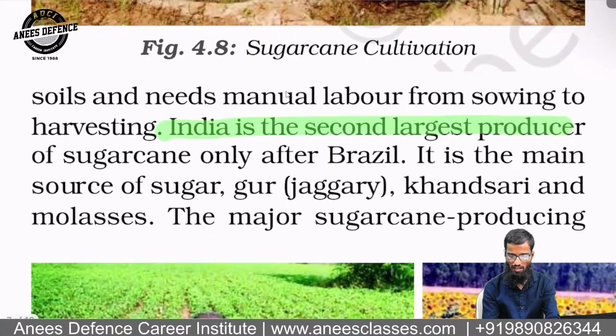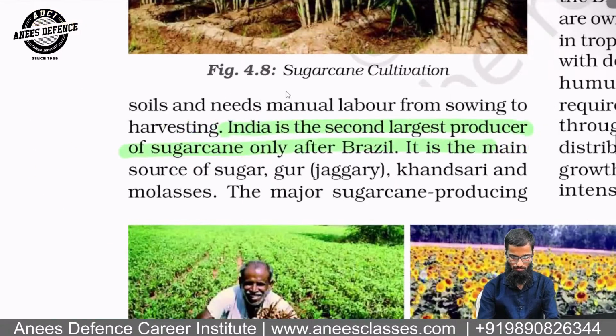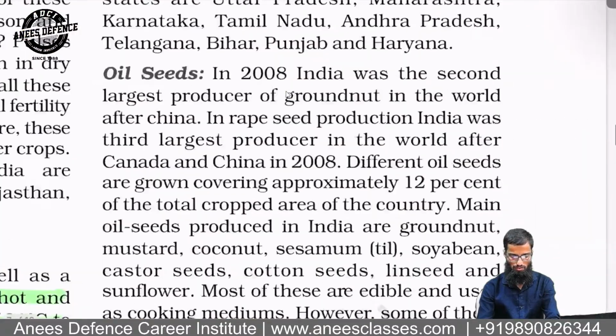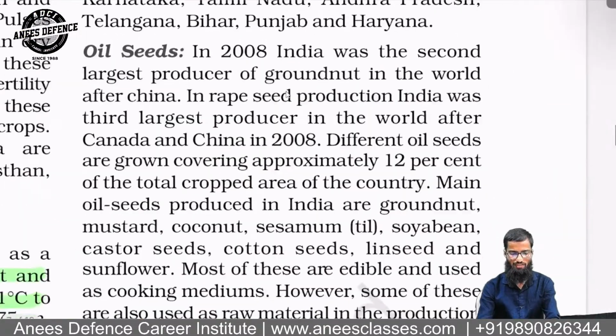India is the second largest producer of sugarcane only after Brazil. After Brazil, we are second in terms of sugarcane production. Then oil seeds.